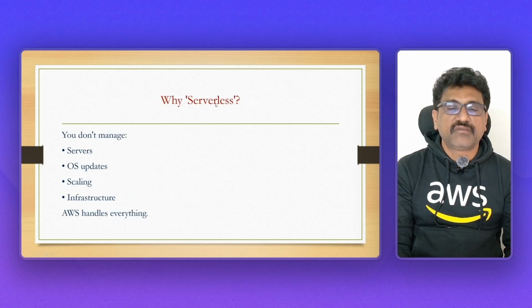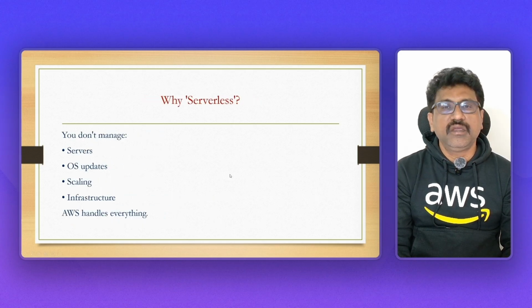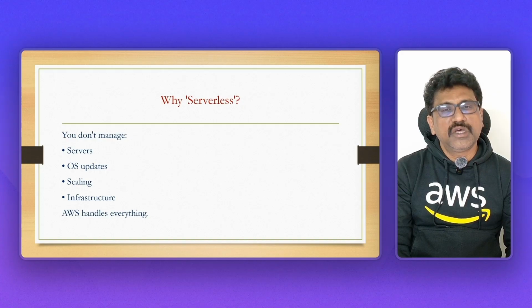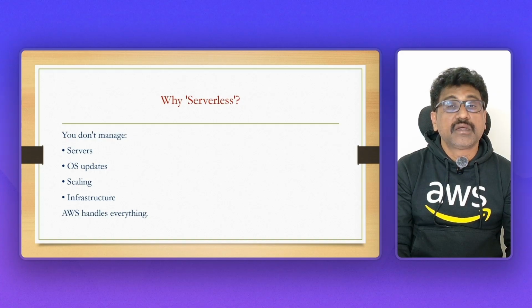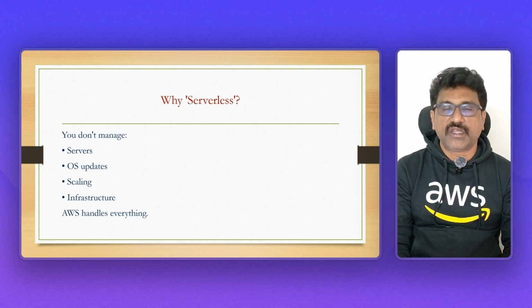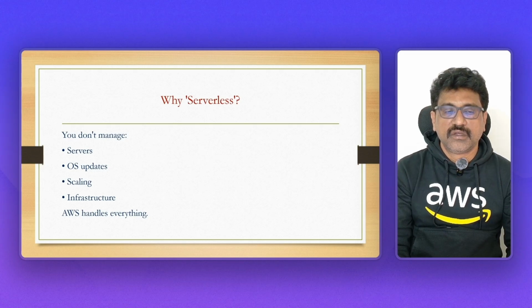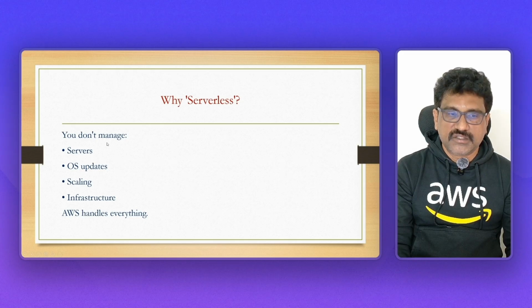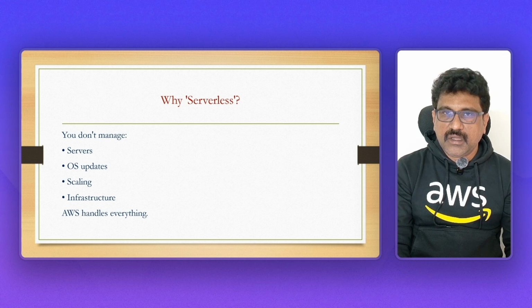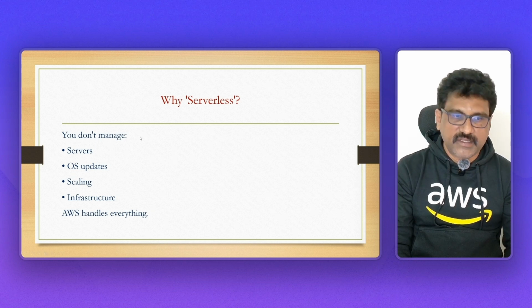Why serverless? Why do we call it serverless? You should not be confused here. I told you that EC2 and Lambda both belong to the compute category, and we will use EC2 and Lambda for the same purpose. But EC2 is a virtual server, while Lambda is a serverless service. What is this? Concentrate here and you will understand easily. Lambda is serverless. That you will understand in the next slide, or the next to next slide, I think.